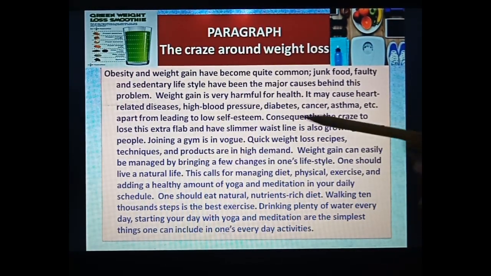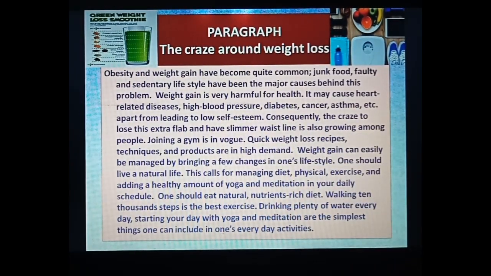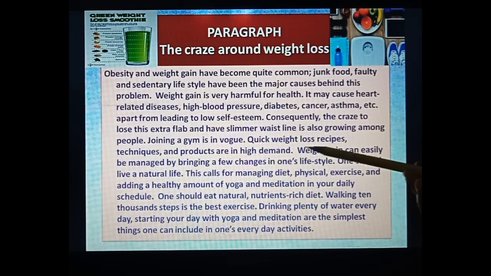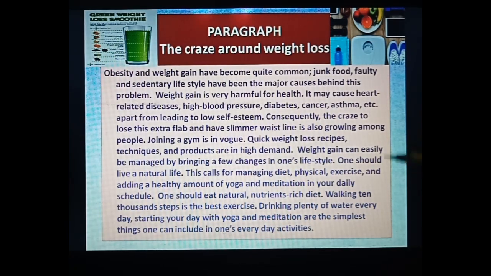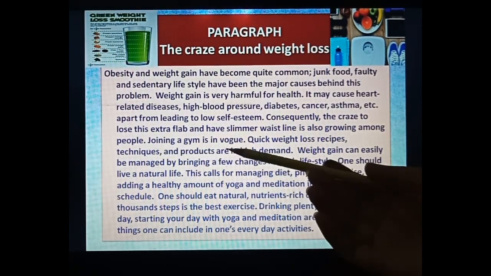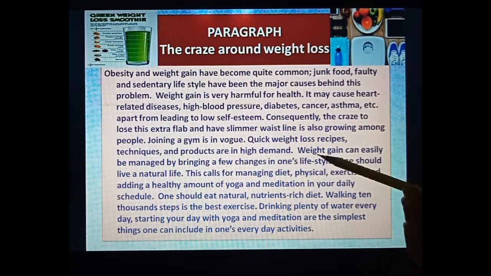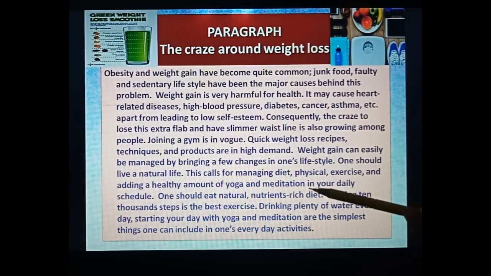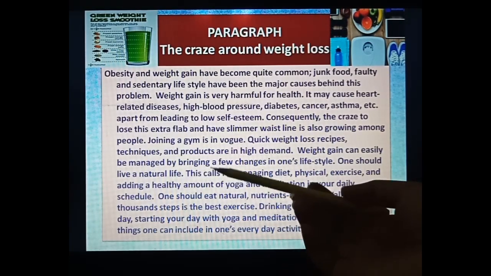Consequently, the craze to lose this extra flab and have a slimmer waistline, meaning to become thin, is also growing among people. When people become fat, they start losing their weight, and the techniques they use are mentioned here. Joining a gym is in vogue, that means it is in fashion. Quick weight loss recipes, techniques and products are in high demand.